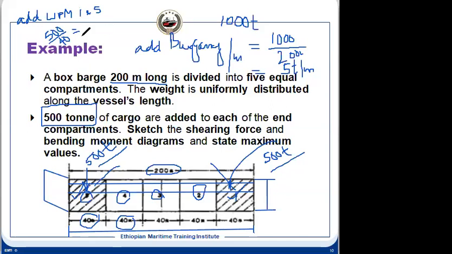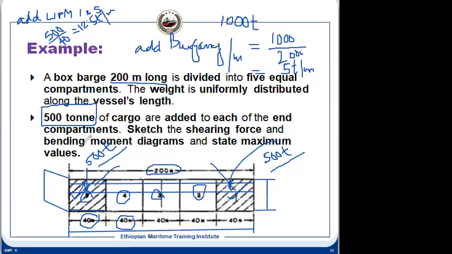So this is how much the weight has additionally increased. 500 divided by 40 is 12.5 tons per meter. This is the weight from here to here, and we are considering it uniformly distributed.